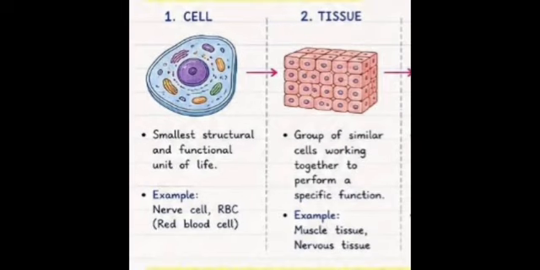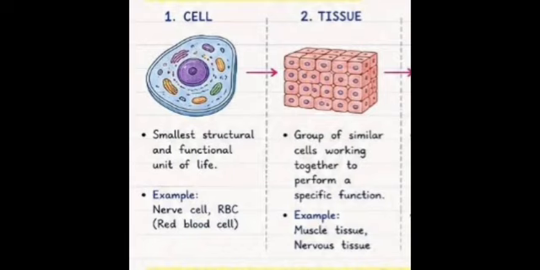Next, what is tissue and how tissues are different from cell? Tissues are actually a group of similar cells which are working together to perform a specific function. It means when cells which have similar functions work together and perform a specific function, then we will call it a tissue.